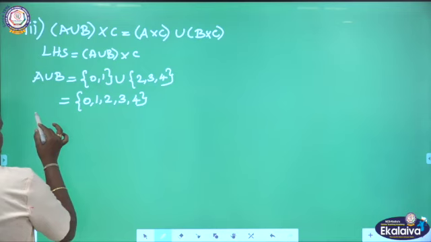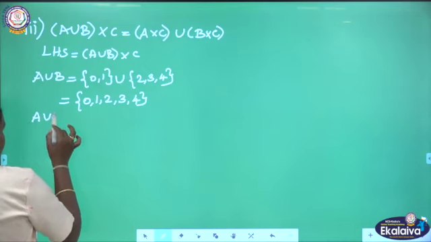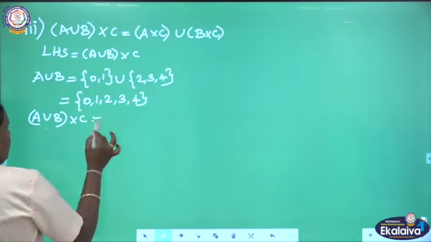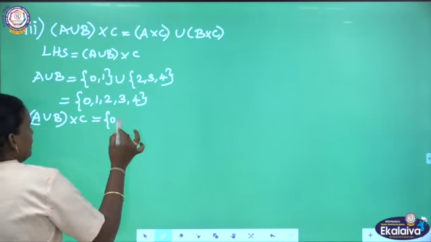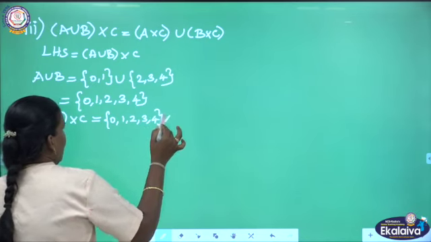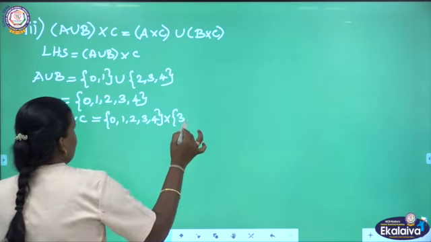Then A union B cross C. A union B set is {0, 1, 2, 3, 4} cross C set {3, 5}.